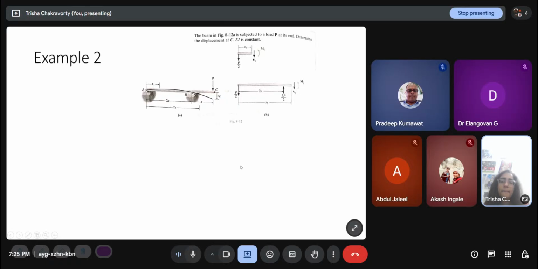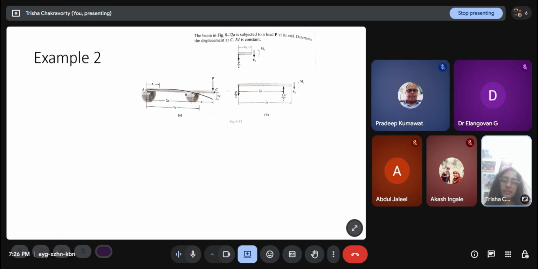But anyway, now this is a beam with one fixed support, one roller support, and it has an overhang. So this is a simply supported beam with an overhang. So if I have to determine the displacement at C, so far we have only looked at the elastic equation method.